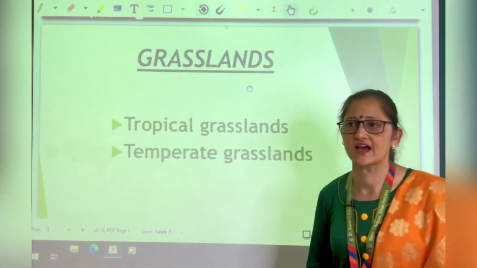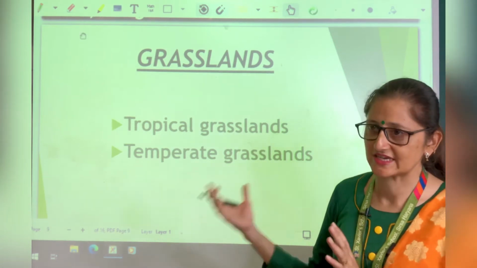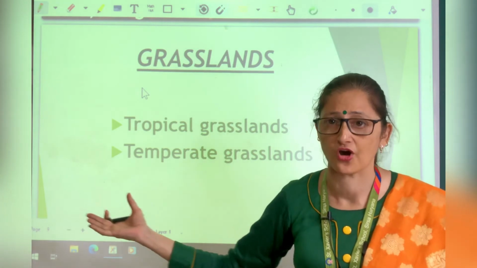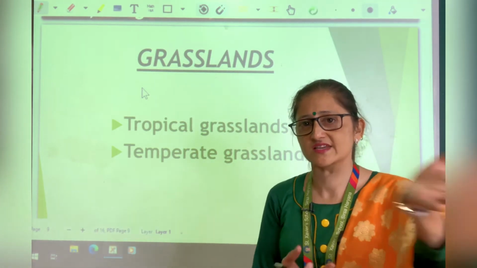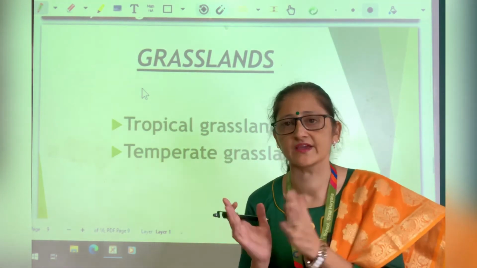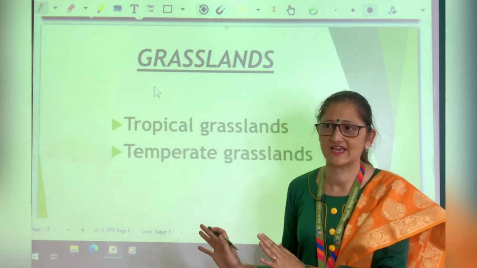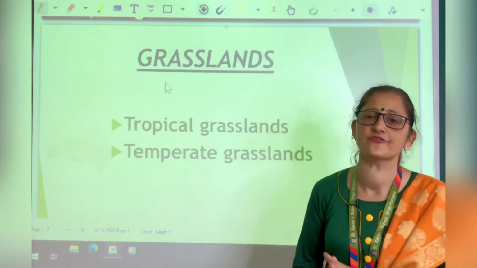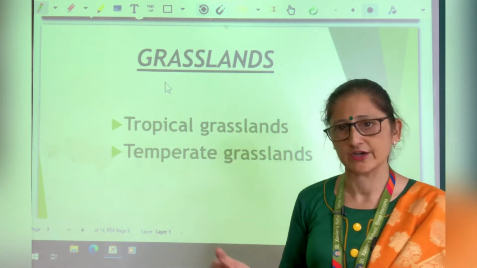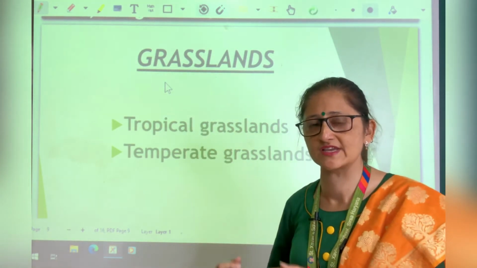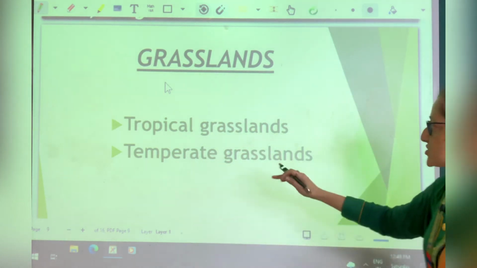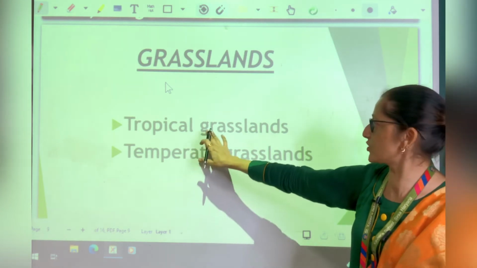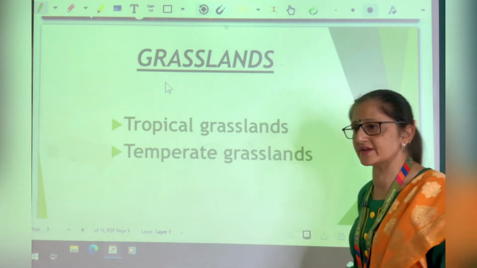Next are the grasslands. As is clear from the name, grasslands means stretches of grass. Grass is found all over. Here trees are found very less, but grasses are more, and these grasslands are found in the higher altitude areas where the growth of trees starts shortening. These are divided into two: tropical and temperate grasslands.